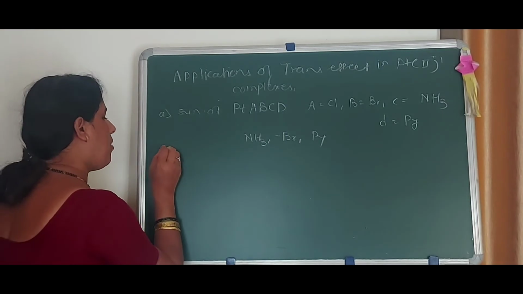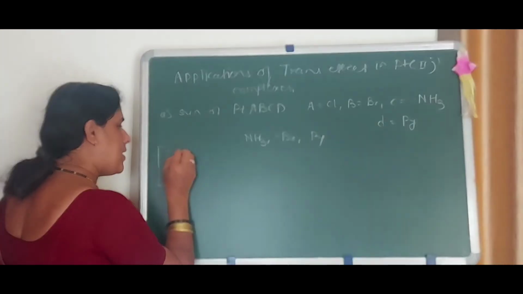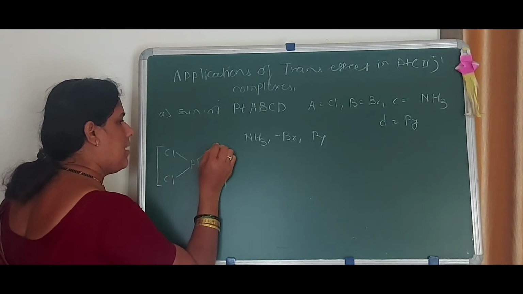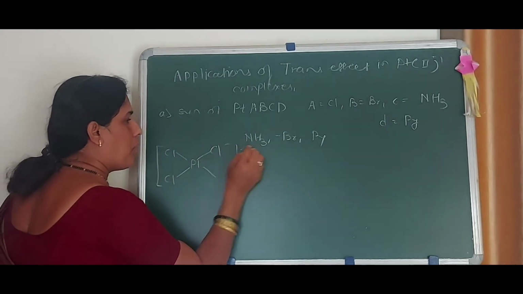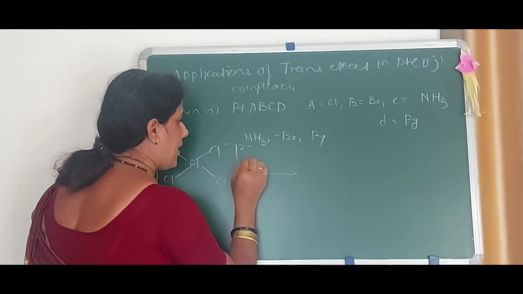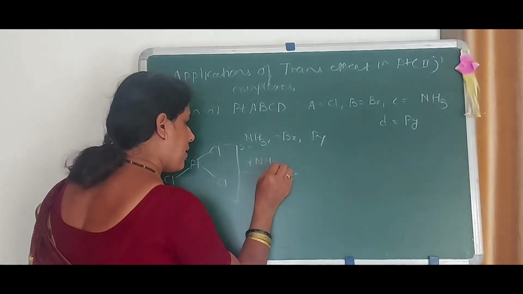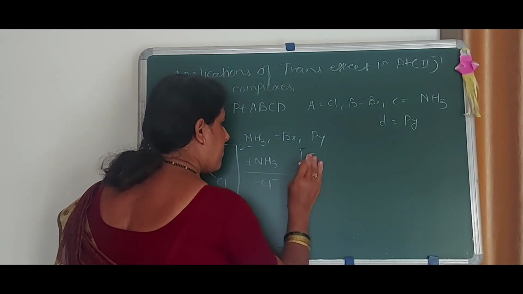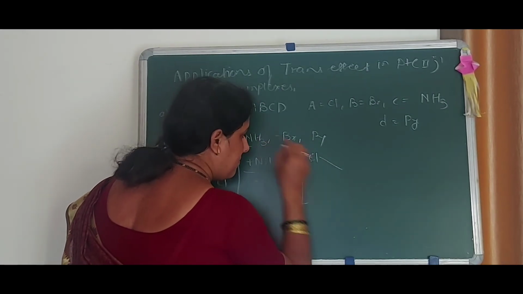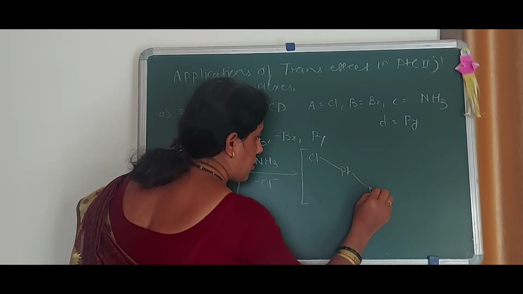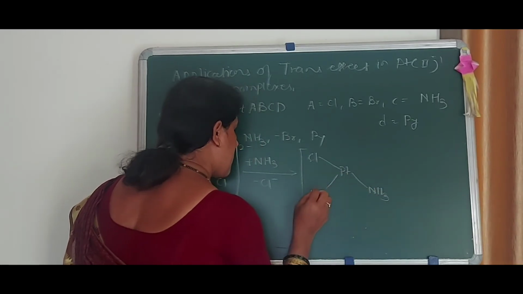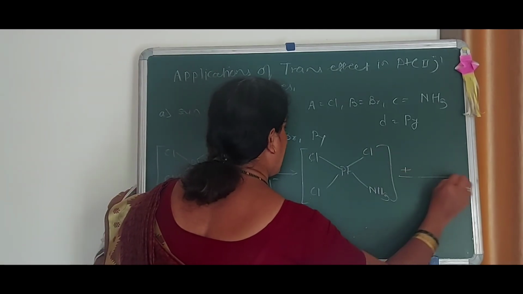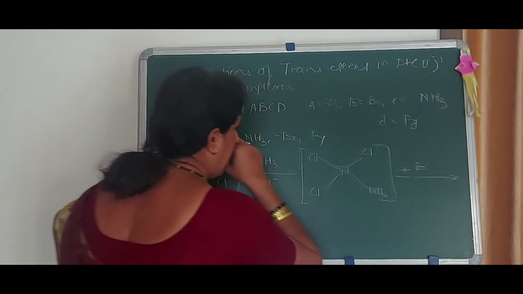Now starting from tetrachloroplatinum, PtCl4 2-, plus NH3, minus Cl minus, there is formation of Cl, platinum, NH3, Cl and Cl, plus here addition of bromine.